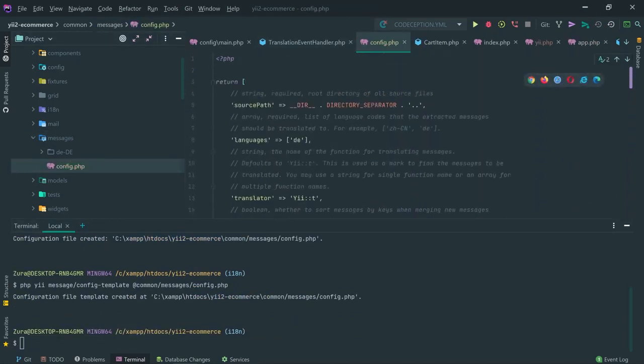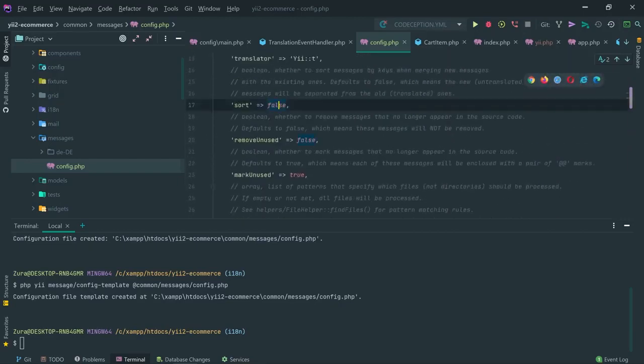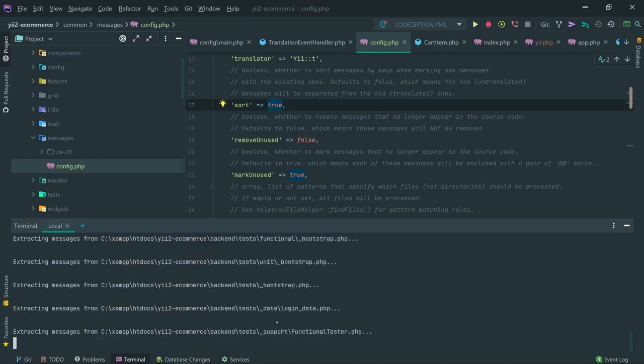I'm going to specify right here de-DE and ka-GE, and this should be two directories back. Save that. Let's change the sort into true as well. And now I'm going to execute php yii message and specify the common/messages/config. Hit enter, and let's wait a couple of seconds.